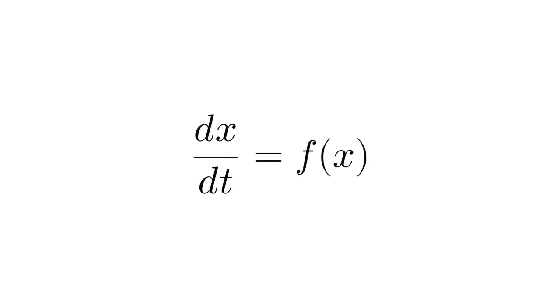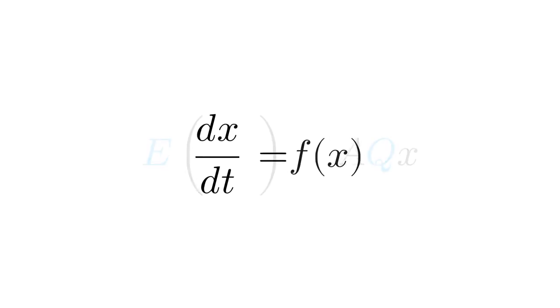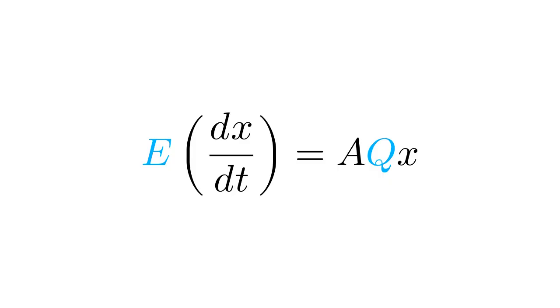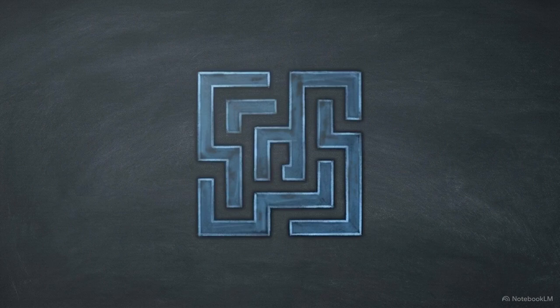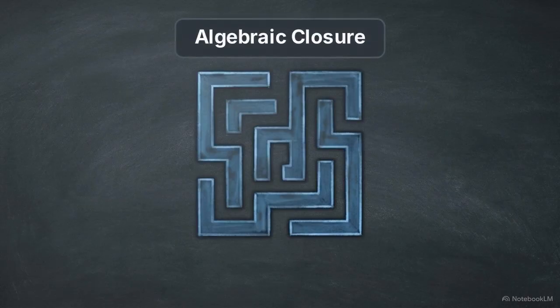To solve this, the Coh framework replaces standard equations with abstract dissipative Hamiltonian differential algebraic equations, or ADH-DAEs. The structure of this equation is defined by the singular E and Q matrices. These singular matrices allow physical constraints to be represented as inherent algebraic features of the system rather than external additions. This embeds the constraints directly into the geometry of the state space, creating impenetrable topological walls that the system cannot drift through. This geometric structure achieves algebraic closure.